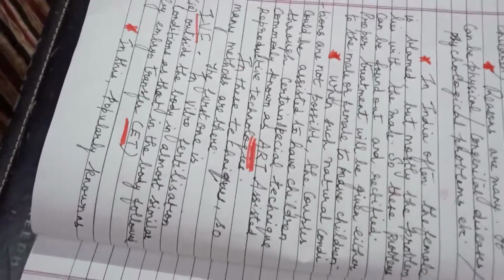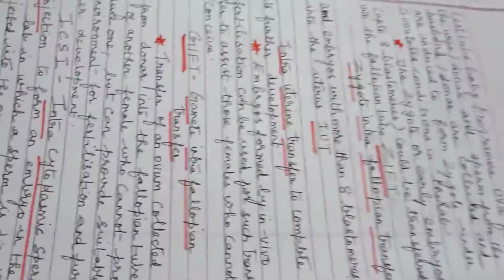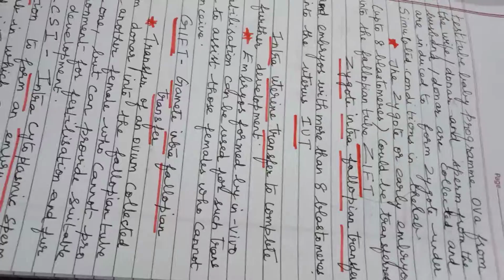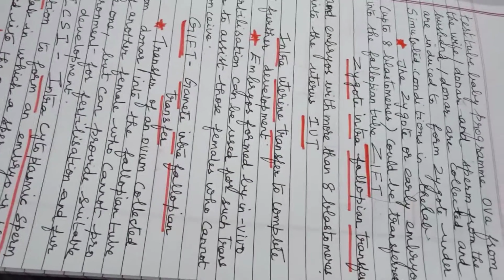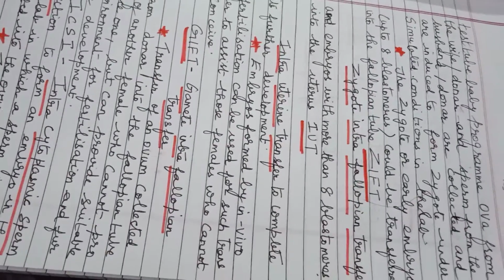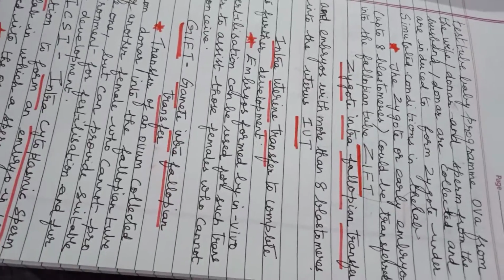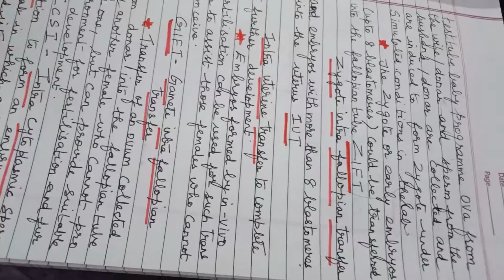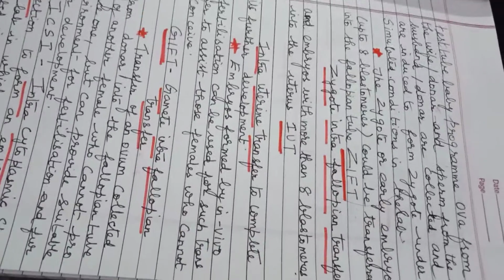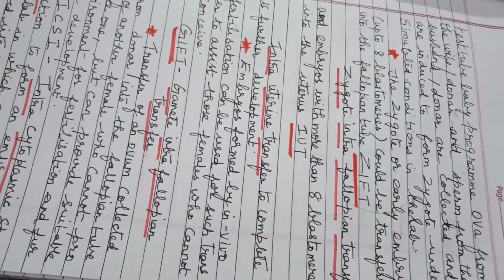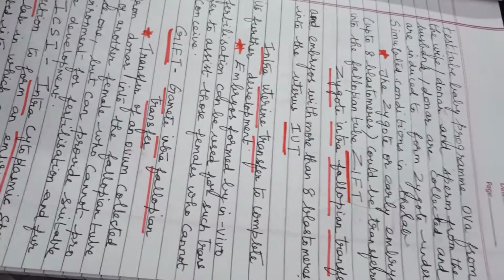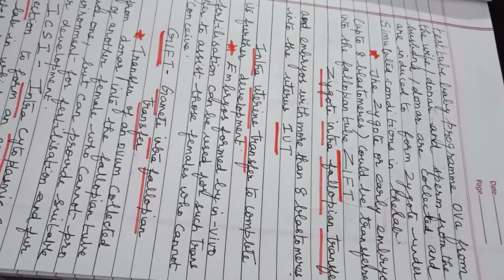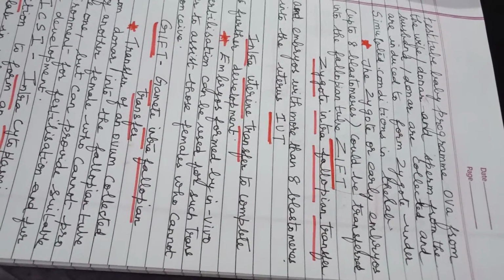This method is popularly known as the test tube baby program. In the test tube baby program, ova from the wife or a donor, whoever is willing to give, and sperm from the husband or the donor are collected, and they are induced to form a zygote under simulated conditions in the laboratory. I already said this is not the natural method. So conditions similar to natural conditions will be provided in the laboratory to form a zygote.